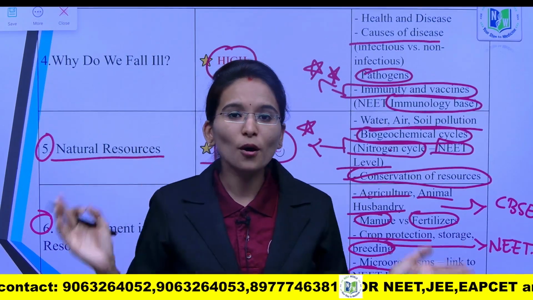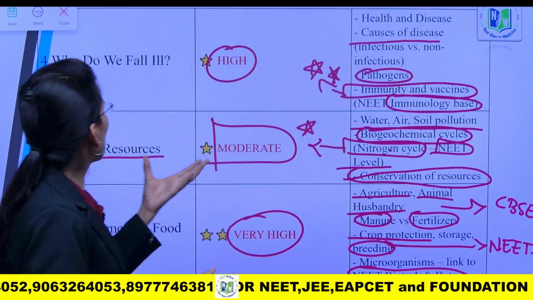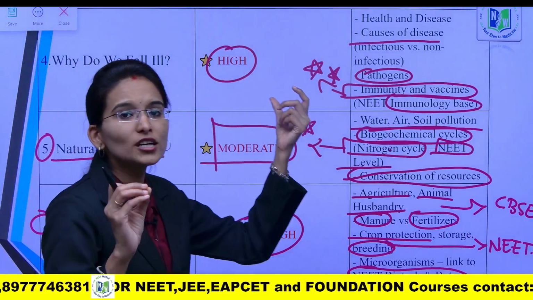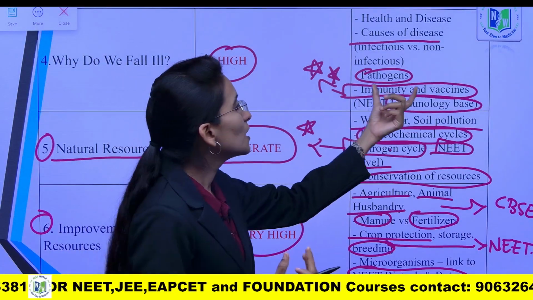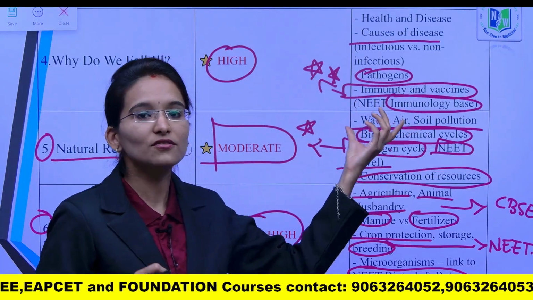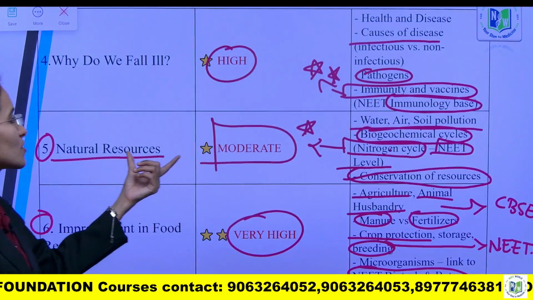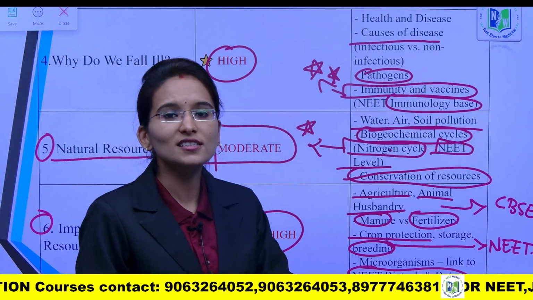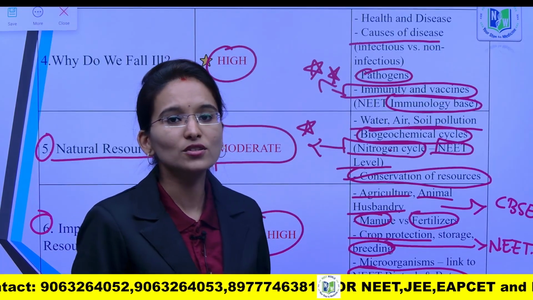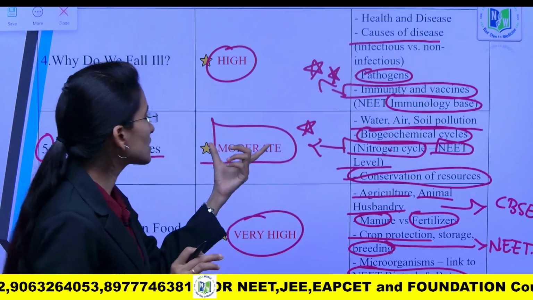So this is the proper strategy for how you need to start your foundation early. When it comes to the 4th, 5th and 6th chapters, in the 4th chapter you need to give high priority to immunity and vaccines, because most of the questions are going to appear from these concepts. And next, the natural resources chapter is a moderate chapter, but when you are perfect with it, you can easily crack your CBSE boards also. Most of the questions in this chapter are important for the CBSE boards.